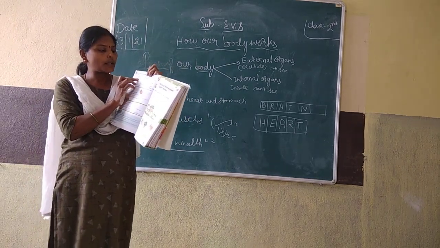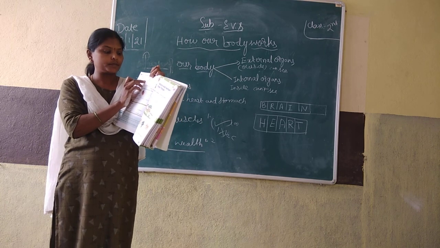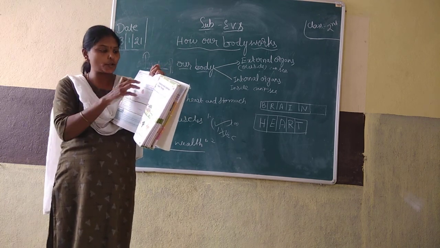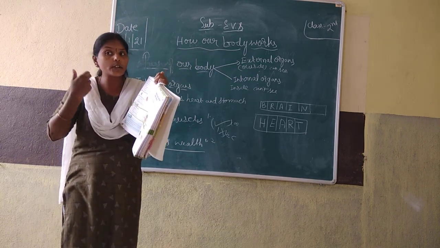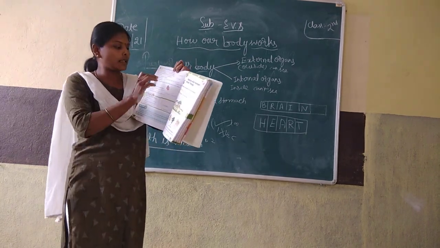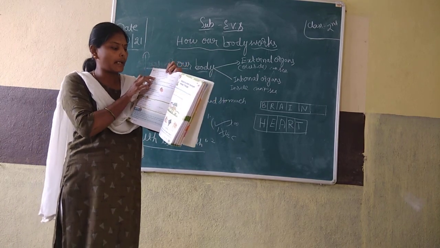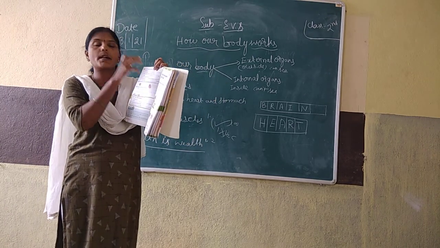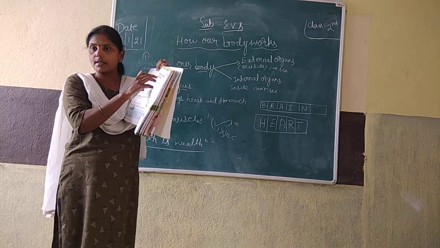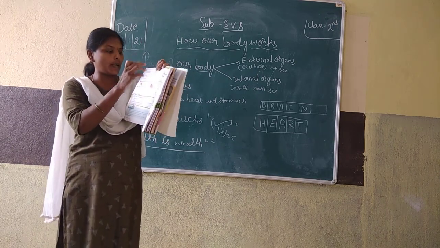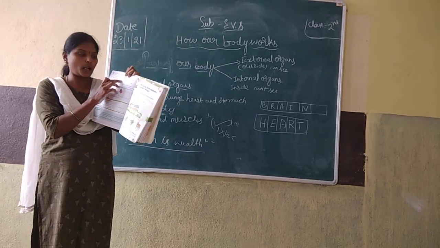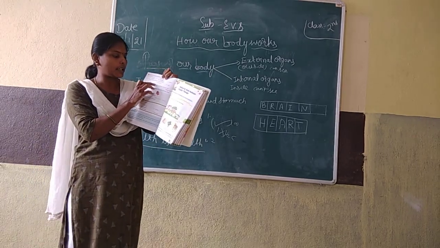Second one, after we swallow the food, it goes into our stomach. Where will it go? Into the stomach. The options given are brain, wrong; stomach, right; and lungs, wrong. Stomach is correct. B is the correct option. Take the correct option.